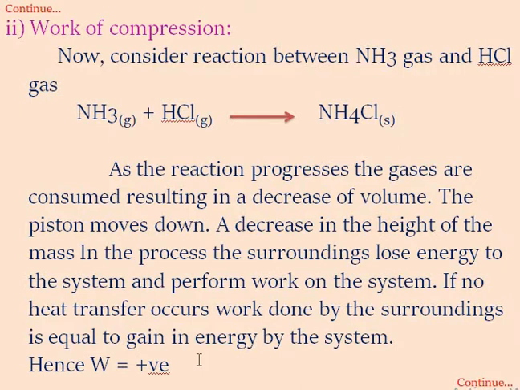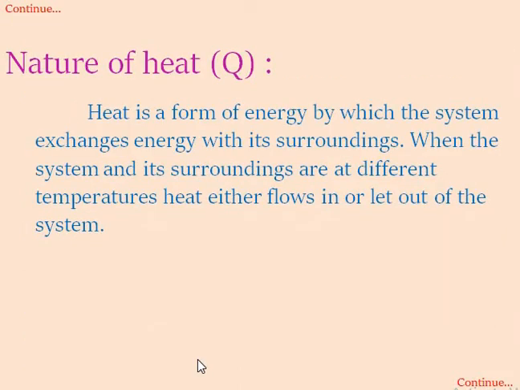Next part is the nature of heat. Heat is a form of energy by which the system exchanges energy with its surroundings. When the system and its surroundings are at different temperatures, heat either flows into or out of the system.